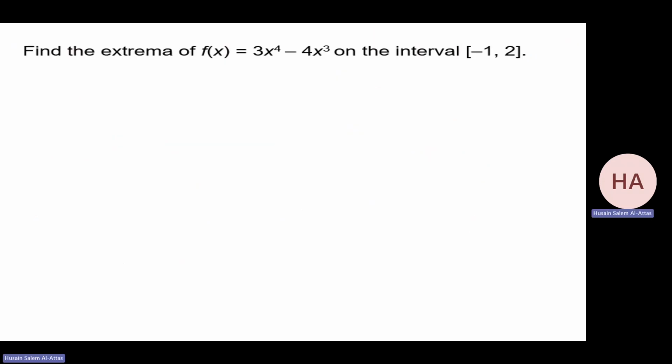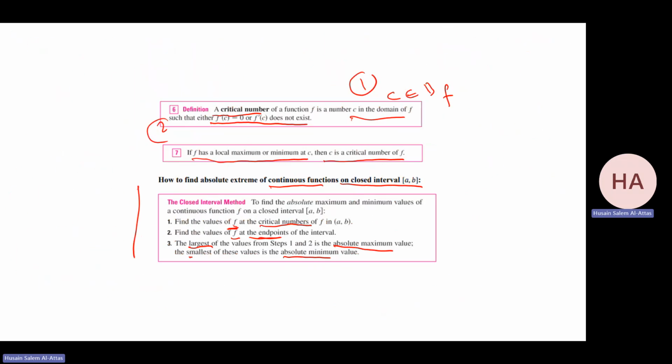Let me do examples to find the extrema. We said, as before, how to find the extrema. I have these steps. First, check if f is continuous over a closed interval. Then I find the critical numbers. I find f at the critical numbers. I find f at the endpoints. The largest will be the absolute maximum. The smallest will be the absolute minimum.